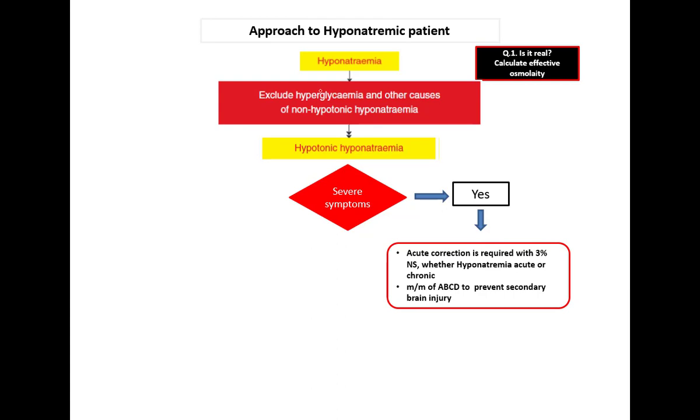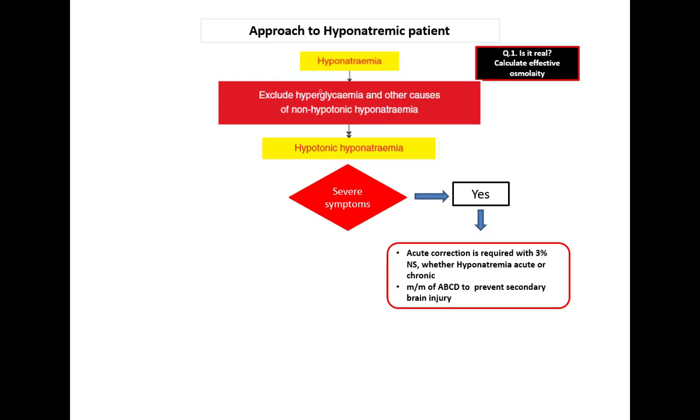We don't hold back from bolus doses because of thinking that the patient may develop osmotic demyelination syndrome; the death and morbidity from the hyponatremia outweigh the risk of suspected osmotic demyelination syndrome. So whenever a hyponatremic patient presents with severe symptoms, don't check whether it is acute or chronic. Whether acute or chronic, if the patient presents with severe symptoms, you require rapid correction.